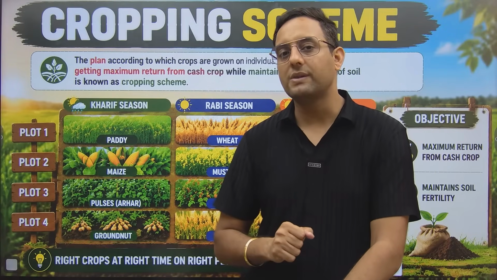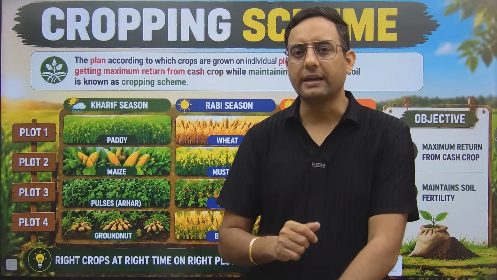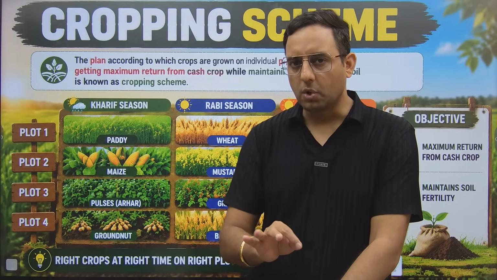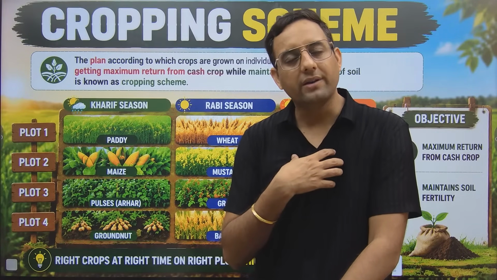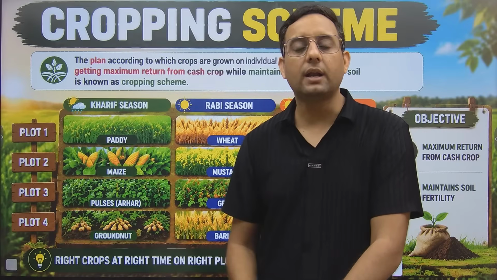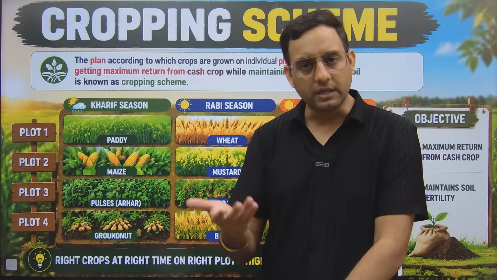Like what will crop rotation say? Crop rotation will say that after a non-leguminous crop, you should grow a legume crop. Like if I am growing rice in the Kharif season, I should grow a legume crop in the Rabi. But we used to grow wheat only in the Rabi season.